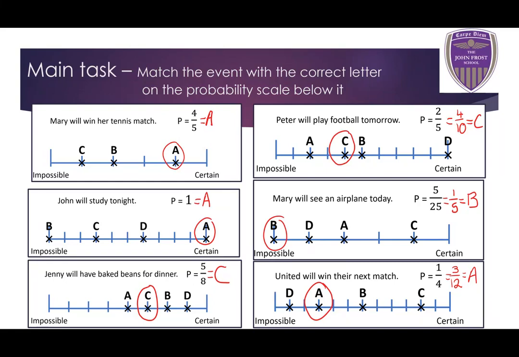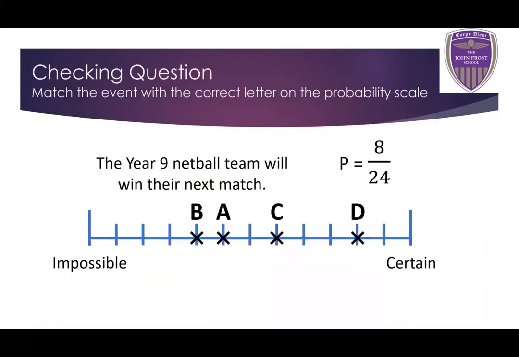So let's have a look at the checking question now. The probability that the Year 9 netball team will win their next match is a probability of 8/24. Well, which letter represents this on the probability scale? So pause the video and have a go at this question, okay? Best of luck.